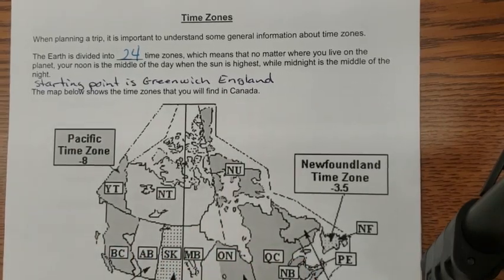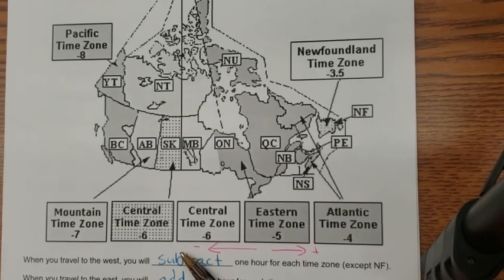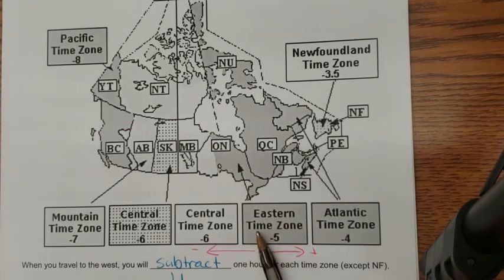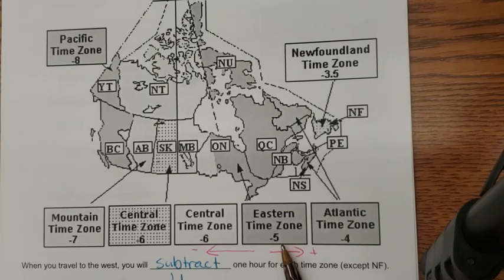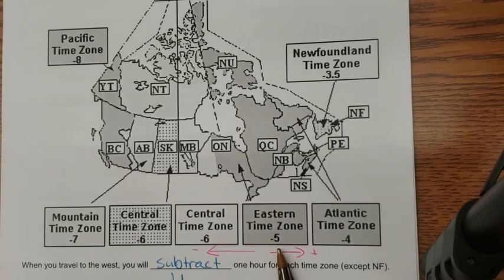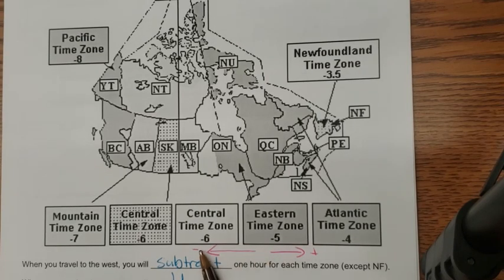And then we have a map here of the different time zones in Canada. So we live in Ontario, and that's the Eastern time zone. I always hear this on TV. They say, okay, the show will be playing Central Time or Mountain Time or Eastern Time, okay? But these are legit names in Canada. So Eastern time zone, that's -5. That means we are -5 hours from that Greenwich, England.